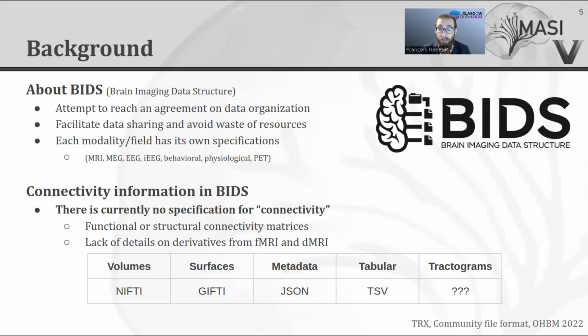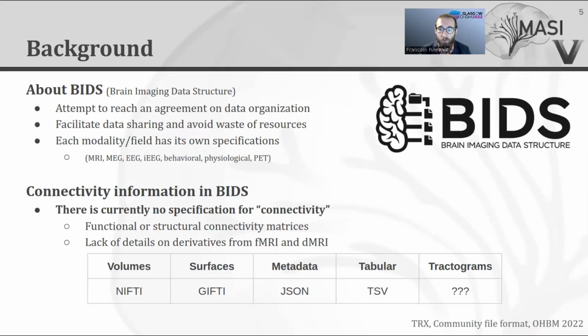Second, let's talk about BIDS, which stands for Brain Imaging Data Structure. BIDS is an international effort aiming to reach an agreement between researchers on data organization. This project attempts to facilitate data sharing between labs, and obviously there is no one-size-fits-all convention, so each modality in each field has its own specification within BIDS.